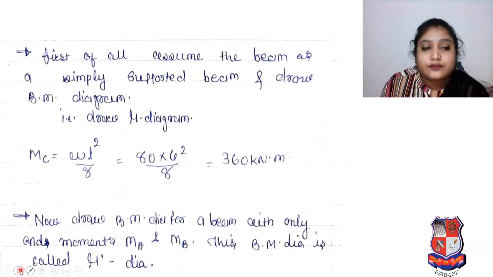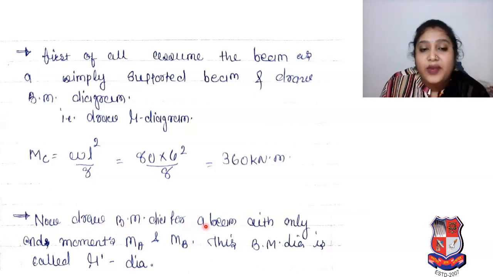So first of all, assume the beam as a simply supported beam and draw the bending moment diagram as per our steps. Okay, so draw the Mu diagram for that. Your moment at C will be WL square by 8. Your W is 80 and your L is 6, square divided by 8, so 360 kilonewton meter, whatever we discussed in the previous slide.